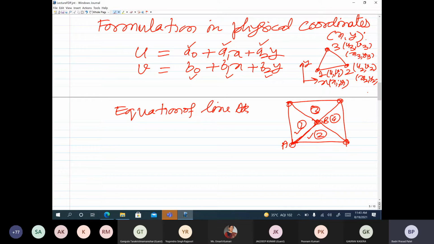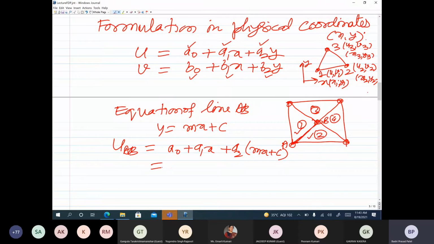The equation of line AB is y is equal to mx plus c. If I put this in, when I look at u along AB, u along AB would be a0 plus a1x plus a2 into y, where y along AB is mx plus c. So you will see that a0 plus a2c is the constant term, and a1 plus a2 into m is a linear term. So along line AB, the variation of u is linear in x.